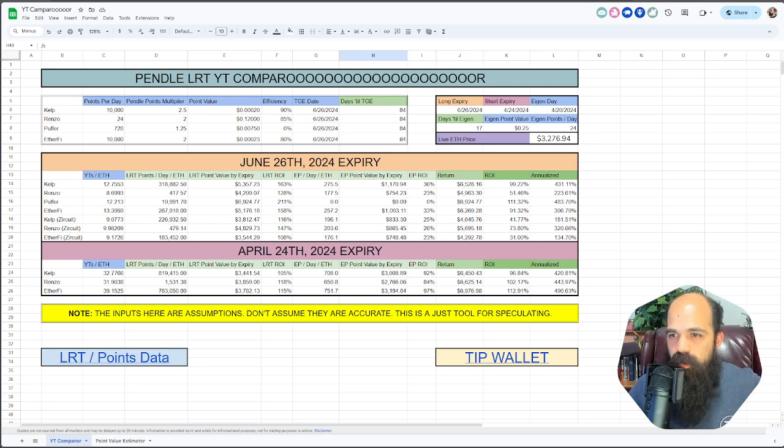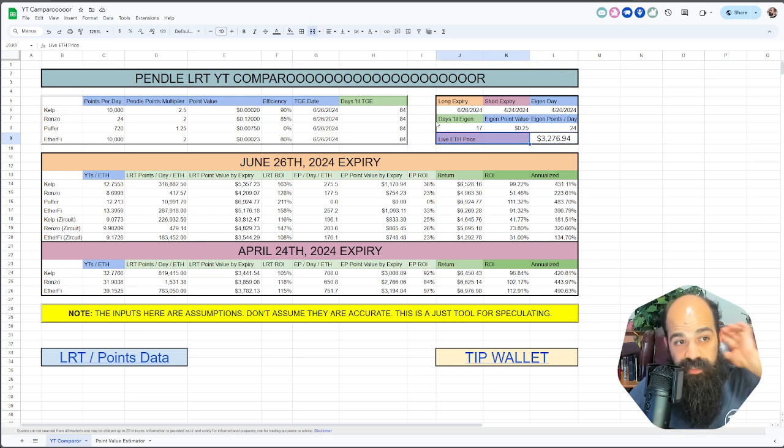As with all of my calculators, blue things are inputs and green things are outputs. These are effectively hard-coded. You shouldn't change these. It just happens to be the case that all of the short expiries are on the same day, which is April 24th, and all the long expiries on the same date of June 26th. So there's no reason to change these. You can, but I wouldn't recommend it.